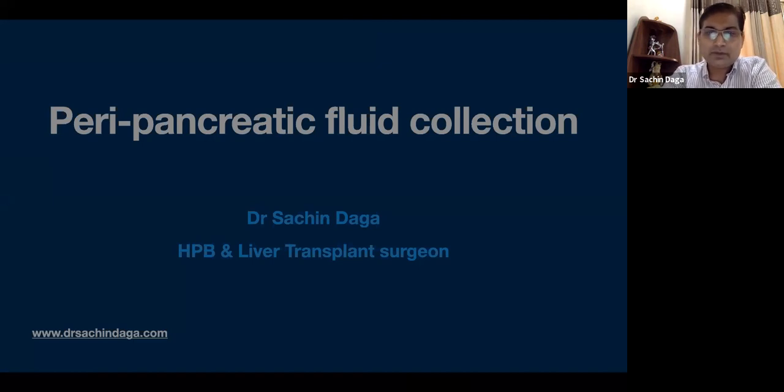As we have heard from Dr. Patra regarding the anatomy of the pancreas, the organ is so posterior that any inflammation occurring in that area will usually track to the adjacent area and can lead to complications there. In addition to pancreatitis, other causes like trauma, surgery, post-transplant, or pancreatic ductal obstruction can also lead to a peripancreatic fluid collection.